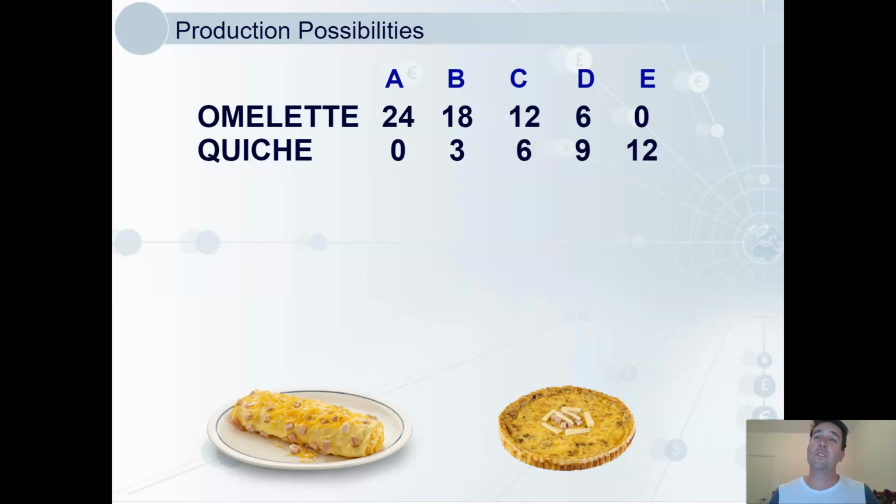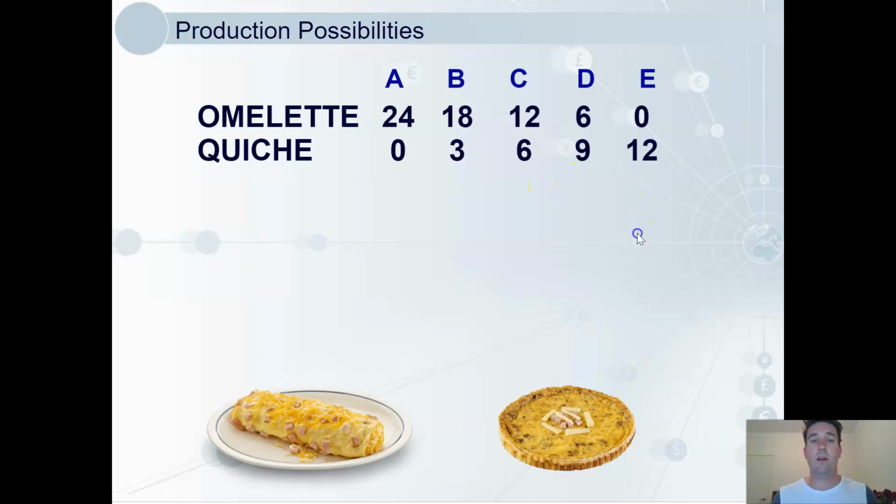This gives us constant opportunity costs, as the resources for making omelettes can easily be adapted to making quiches. One extra quiche here will always cost us 2 omelettes, and one extra omelette will always cost us half a quiche. Plotting this out would give us a straight line PPC, so different from the one you drew before.